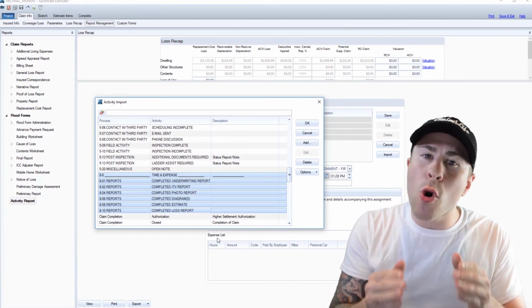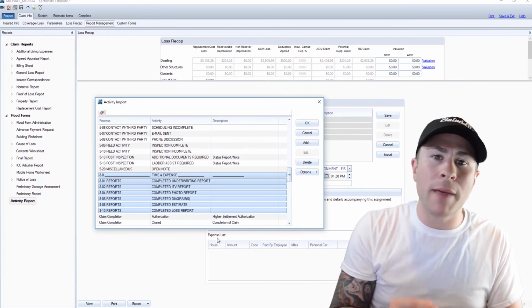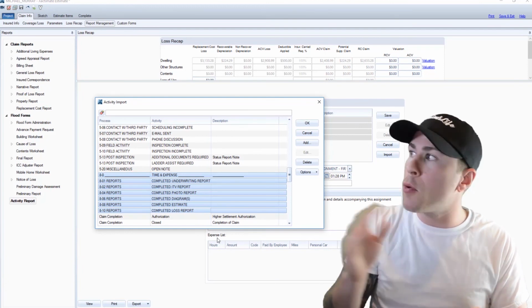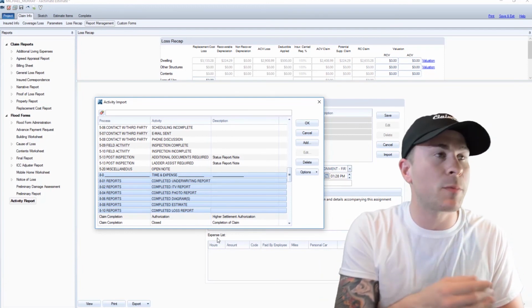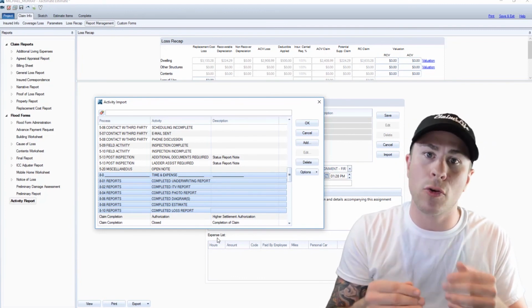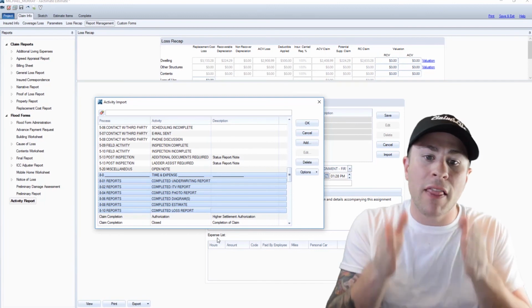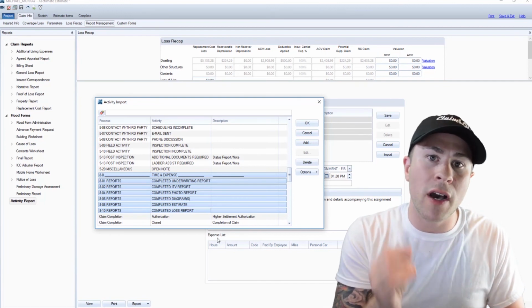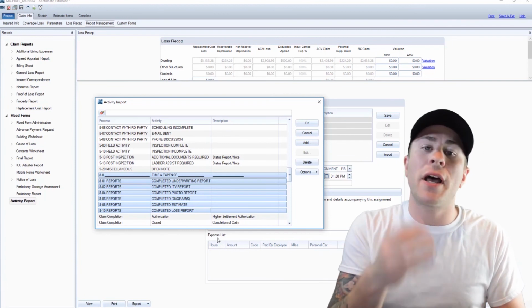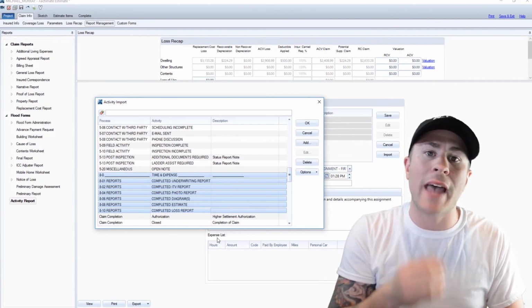If you want to make the best out of what you're given, then please continue to do so. But if you want more time in your day, more time that you could spend doing something other than sitting in front of a laptop all day, maybe you want to go outside and have some fun. Maybe you want to spend some time with your family. Or maybe you want to handle more claims and close more claims. Guaranteed, these notes are going to save you enough time so you can fit not just one, not just two, but a good handful of claims at the end of that week.